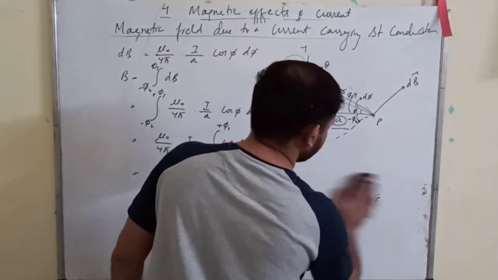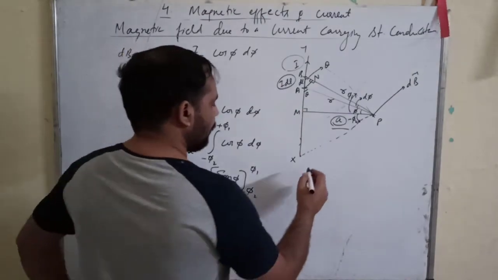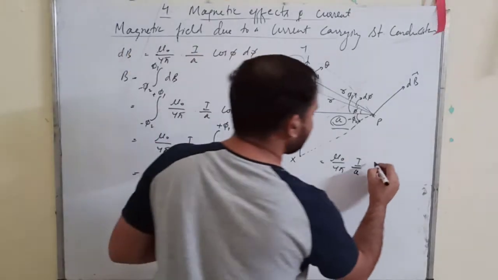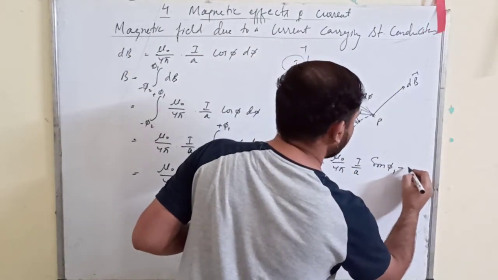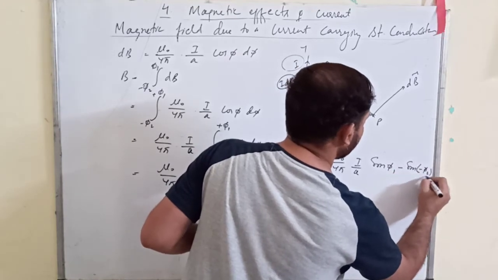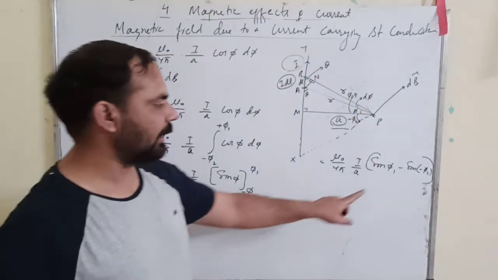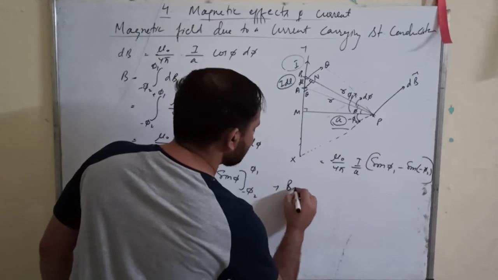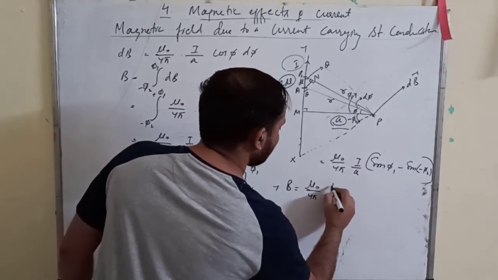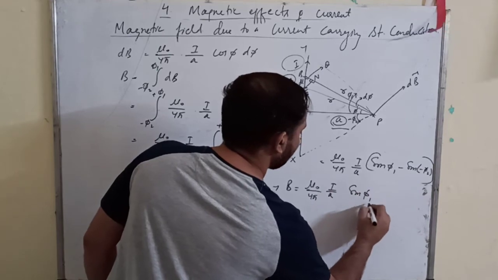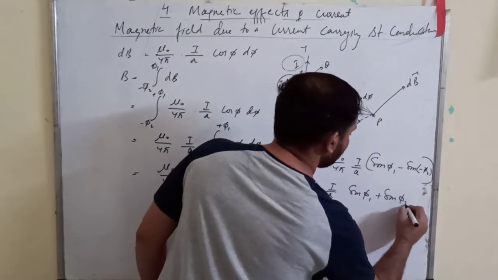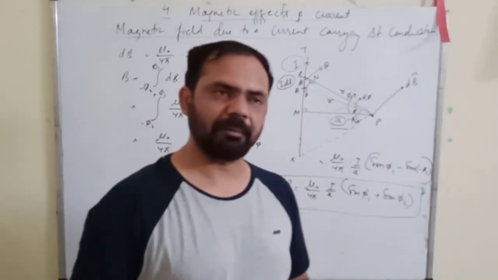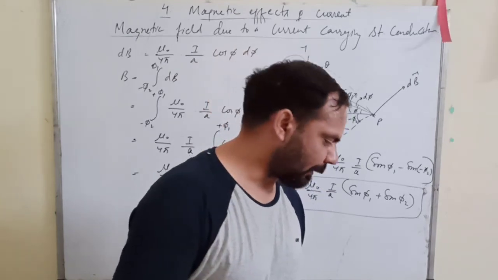So we get here, this is equal to mu naught upon 4 pi I upon a, sin phi 1 minus sine of minus phi 2. Now sine of minus theta is minus sine theta, and minus minus will become plus. So you get B is equal to mu naught upon 4 pi I upon a, sine phi 1 plus sine phi 2. This is your formula for finding the magnetic field due to a straight conductor, right?